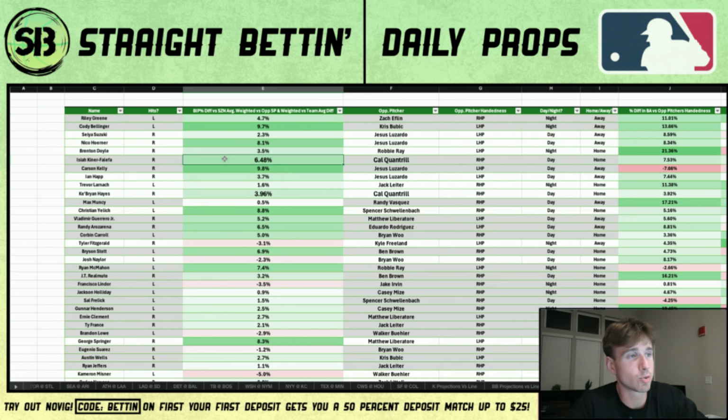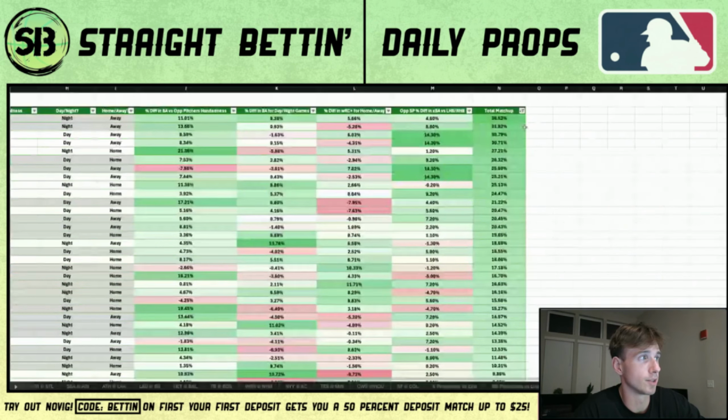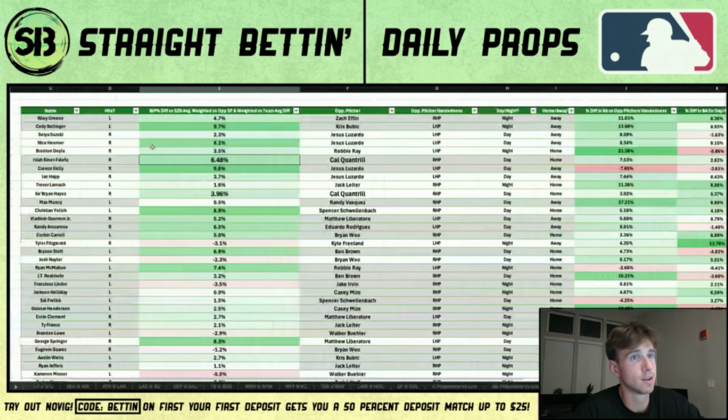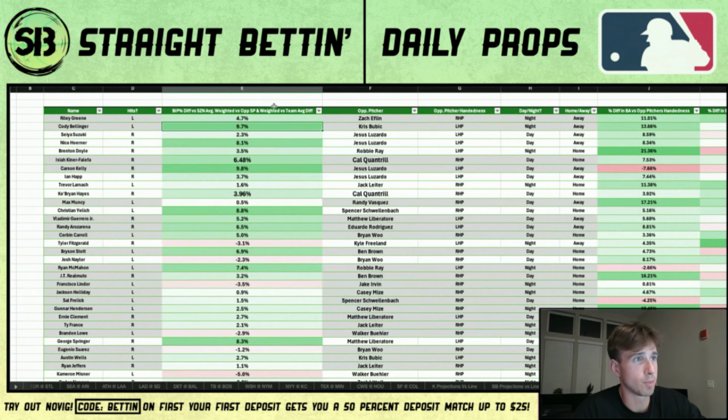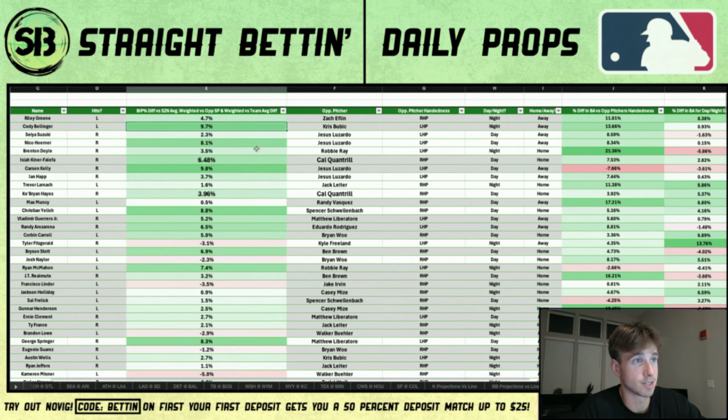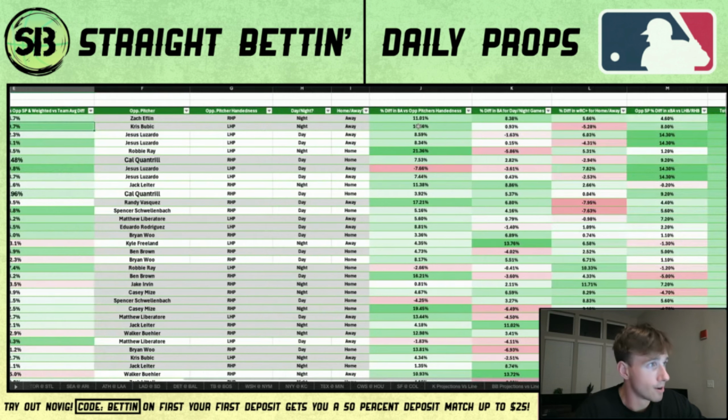But that's also, you just want to get hits. So that's why I'm doing all this stuff. I'm weighting it times 1.5 when I do the overall total matchup percentage. But yeah, basically, guys, Cody Bellinger really doesn't strike out against lefties. So since he is facing a lefty, he projects to put the ball in play a lot more than average, and that's where this number is coming from.